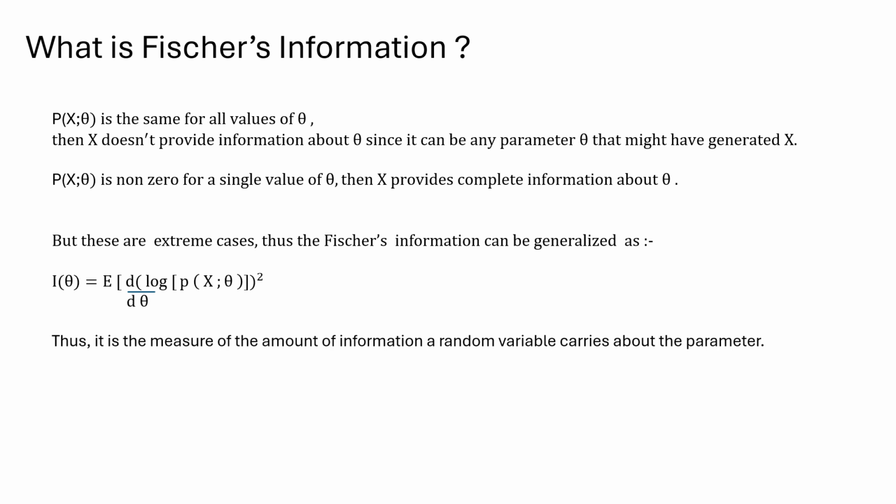The value of the hemoglobin is the random variable, and the factors are the nutrition he or she is getting, the exercise he or she is doing, and the sleep he or she is getting: A being nutrition, B being exercise, and C being sleep. Fisher's information is nothing but the amount of information the hemoglobin carries about these three parameters.